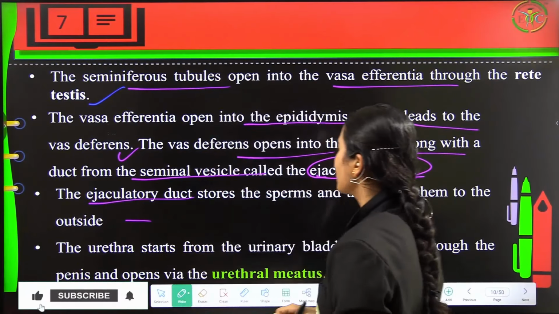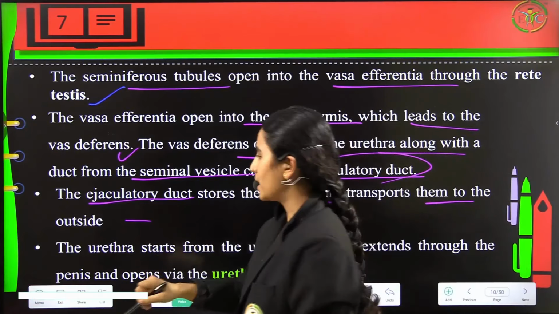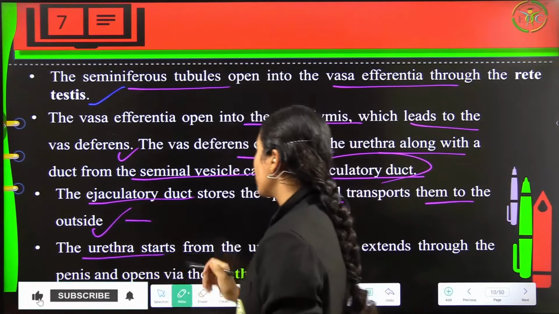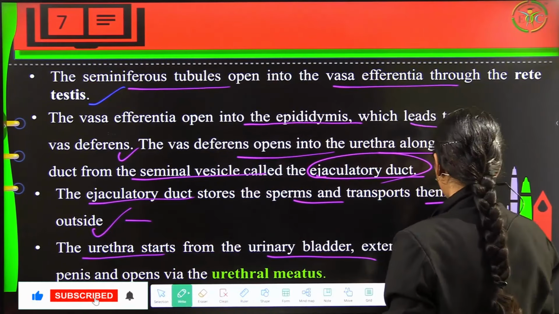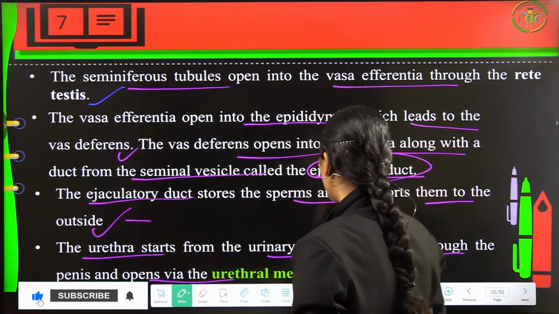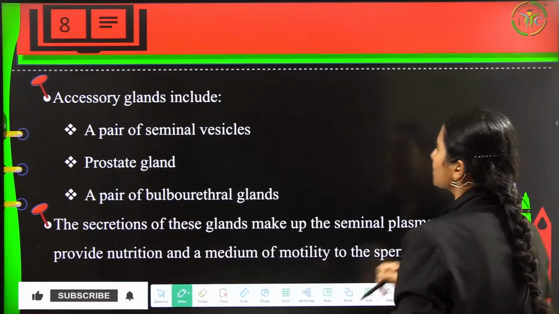Now this ejaculatory duct will store the sperms, and this will transport them to the outside environment at the time of fertilization or through your urine. Now the urethra will start from the urinary bladder, and it will extend through the penis, and it will open via the urethral meatus at the end of the penis.